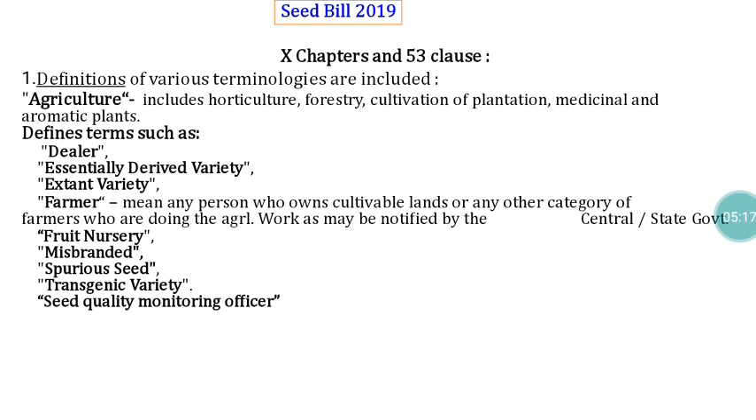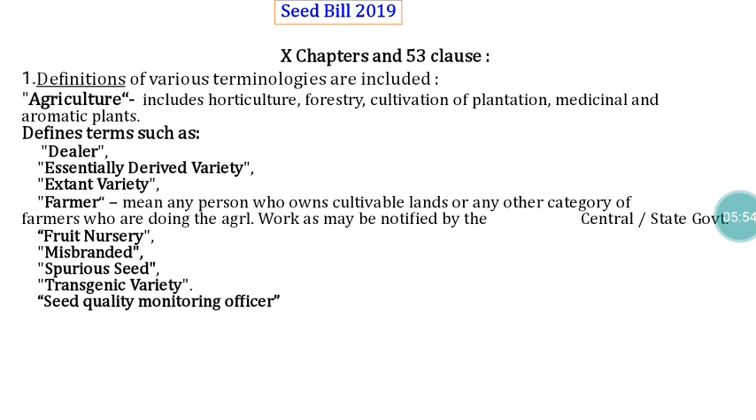Like that, they gave a definition for fruit nursery, misbranded seeds, spurious seeds and transgenic variety, because in 1966 we didn't have transgenic things and all. Because of that, no word is there in the Seed Act about transgenic. Now that seed material is also there, so we have to regulate legally the sale of that material also. Because of that, the proposed Seed Bill included the definition for transgenic seeds. And another thing is the definition for seed quality monitoring officers, so I will come to that one later.